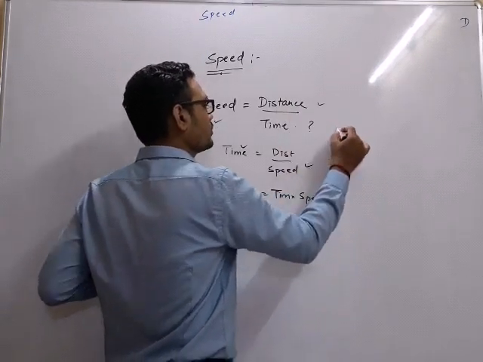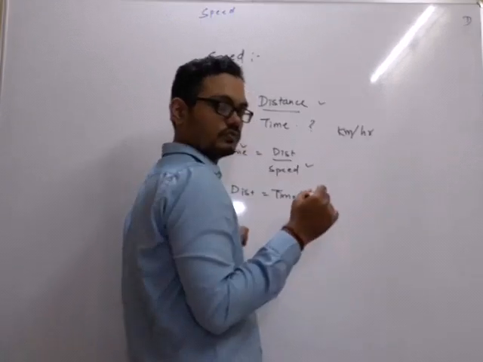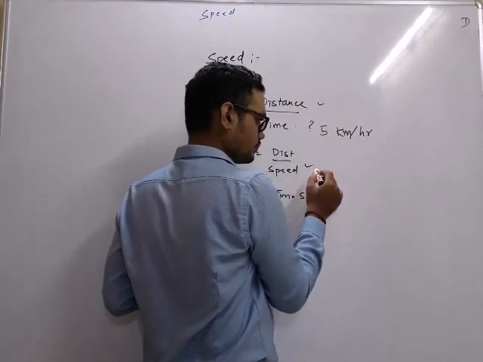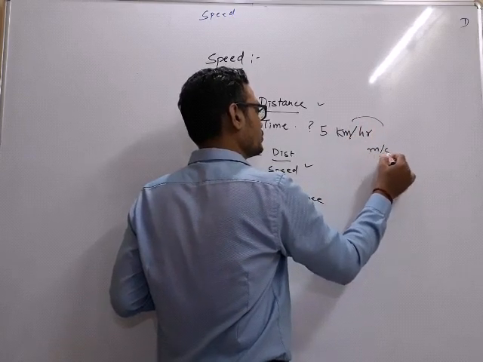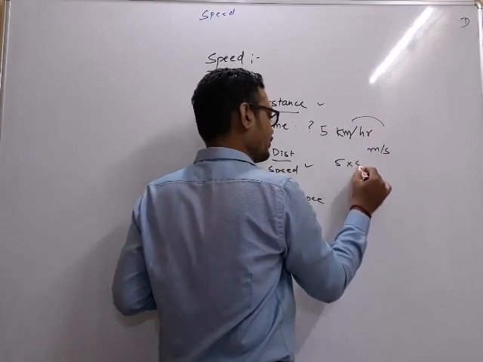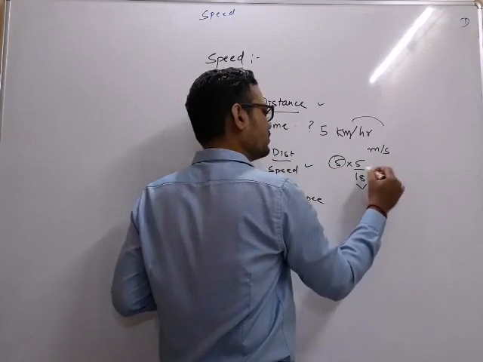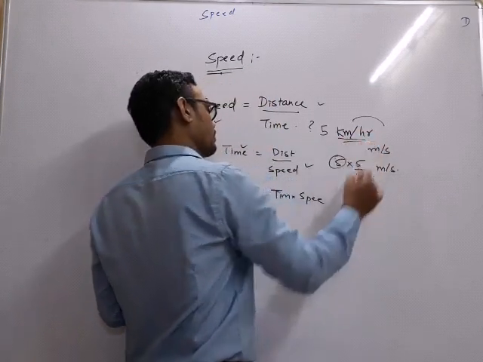Only one thing that you have to remember: whenever speed is given in kilometer per hour, let's say 5 kilometers per hour, in order to convert this to meter per second, just remember 5 by 18. Whatever is given, multiplied by 5 by 18, it will become meter per second from kilometer per hour.